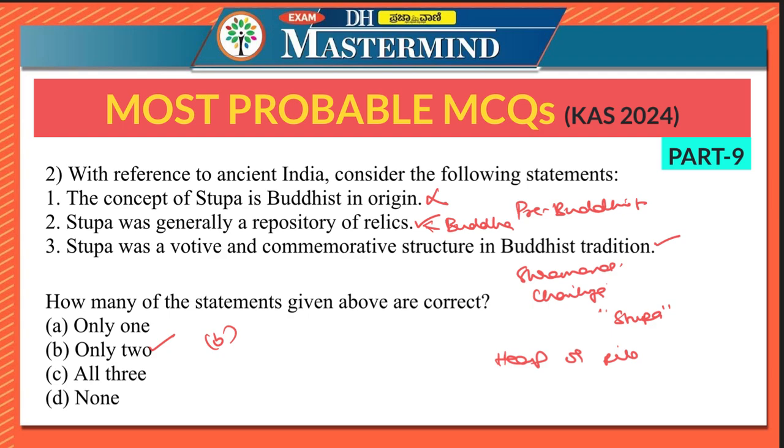Third statement is also correct because stupas are also associated with votive and commemorative purposes. Stupas are often built as acts of devotion, and they also act as offerings to the Buddha or other enlightened beings. Stupas are also constructed to commemorate significant events, individuals, or historical sites. For example, stupas might be built to mark the birthplace, enlightenment site, or the site of Buddha's parinirvana. Parinirvana means passing away of Buddha. So this is the right explanation for this question.